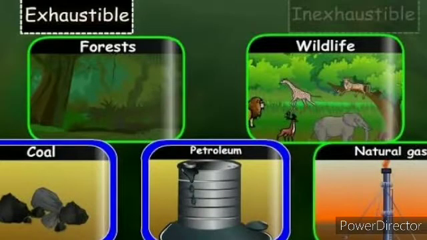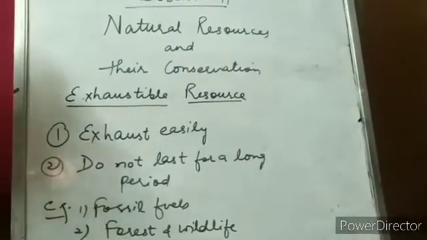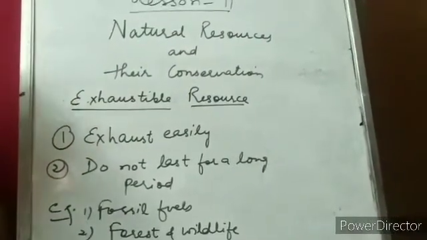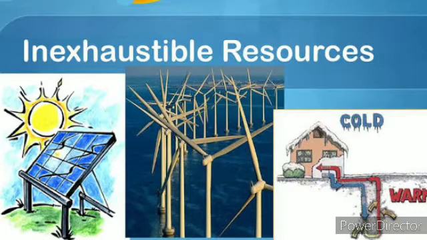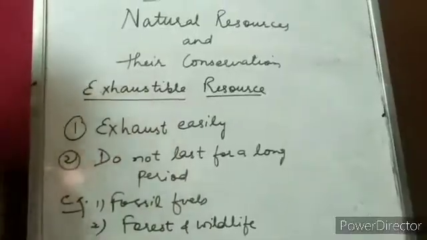Now, beta, first, exhaustible resources. In the previous class, we discussed inexhaustible resources, the resources that will not exhaust and will remain for a very long period of time. That type of resources are called inexhaustible resources, like air, wind, water, etc. Now in this class we will discuss exhaustible resources.